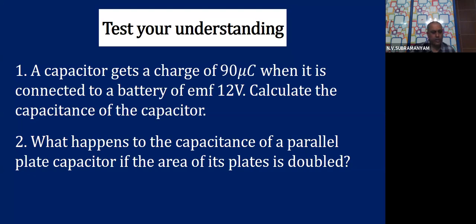One is capacitance and parallel plate capacitor, and the other one is the actual factors on which the capacitance depends. So please go through them, learn them properly, remember them, memorize them. The derivation is very important for the final examination. Please practice as much as possible.